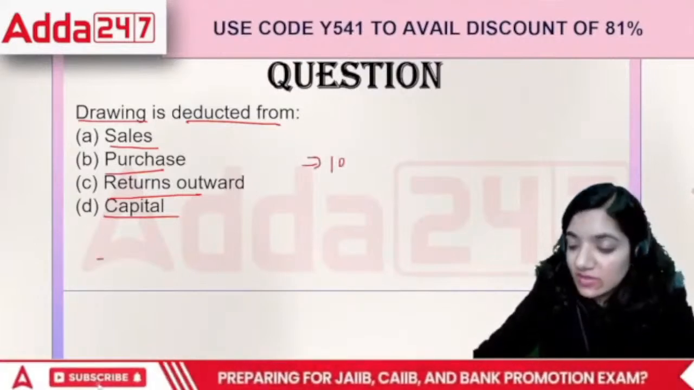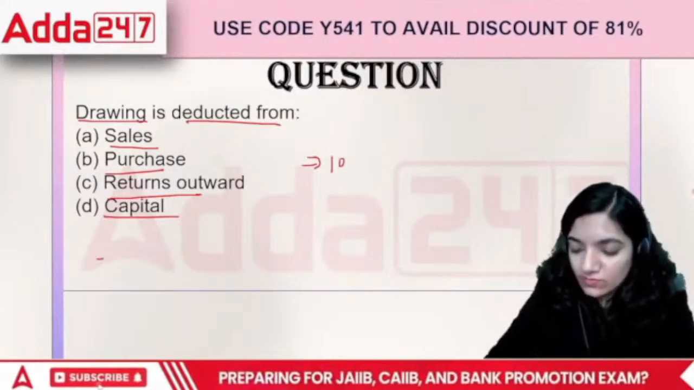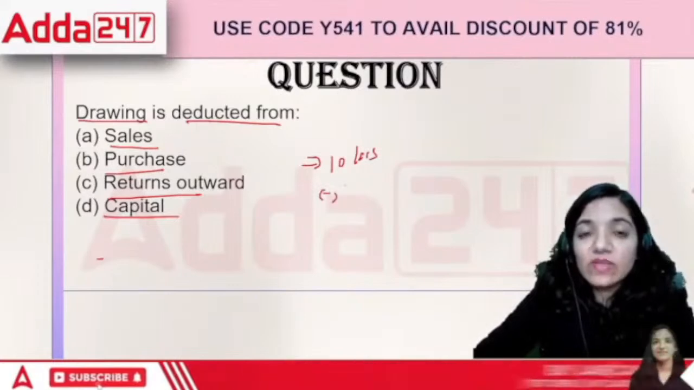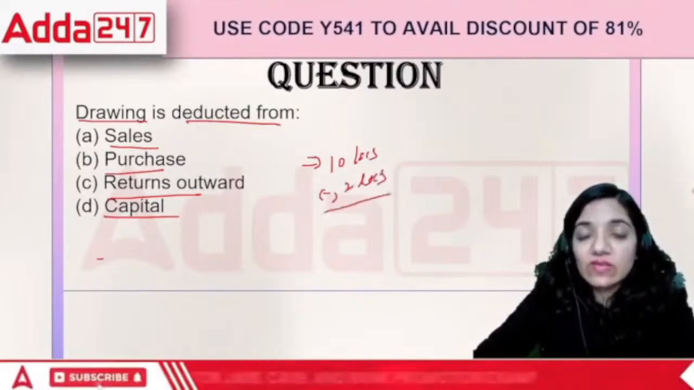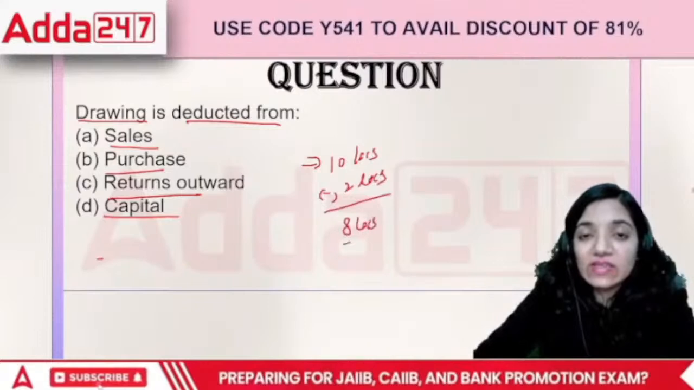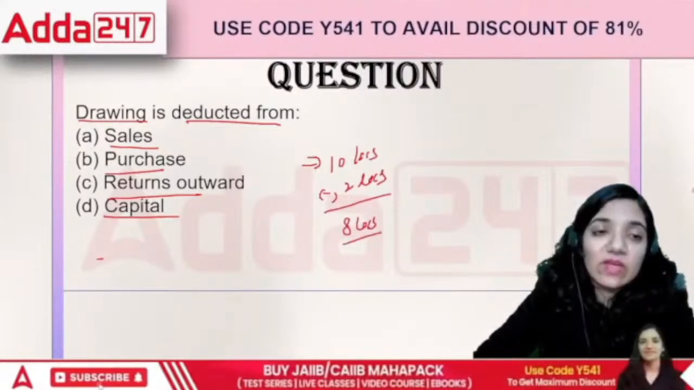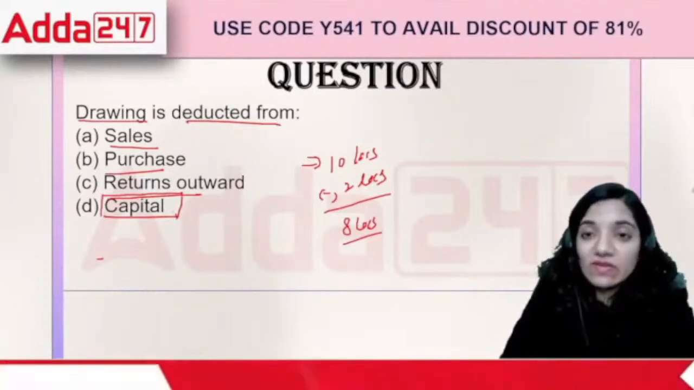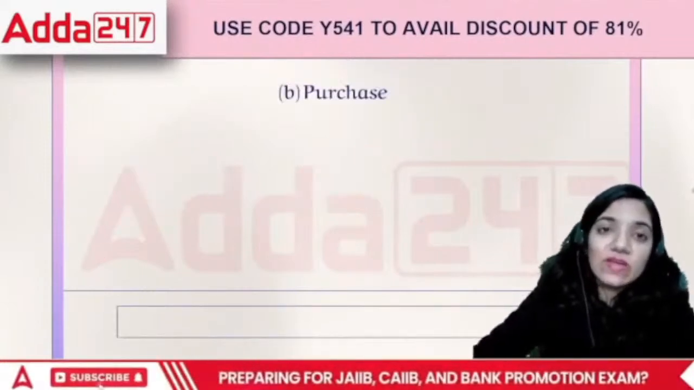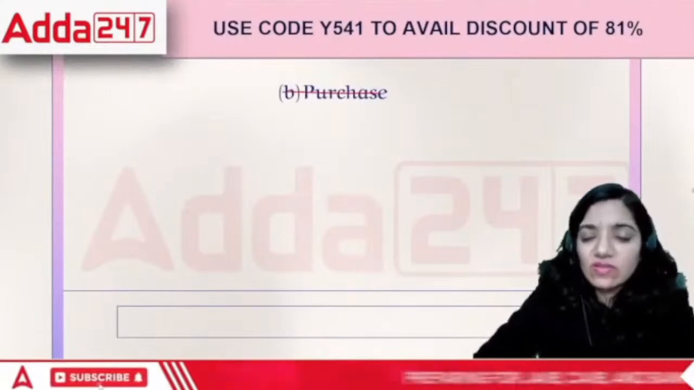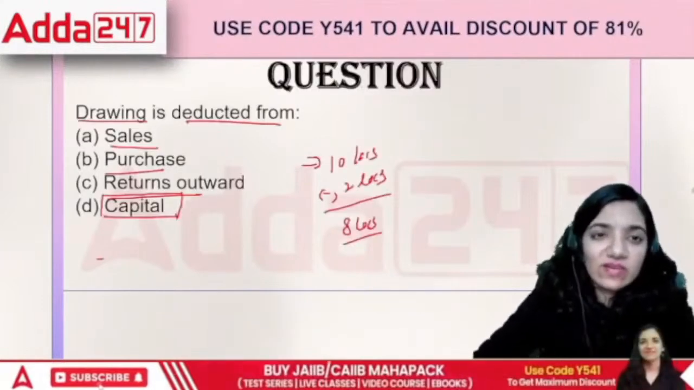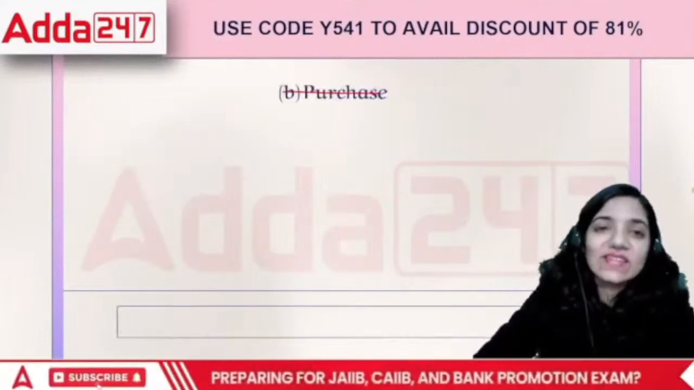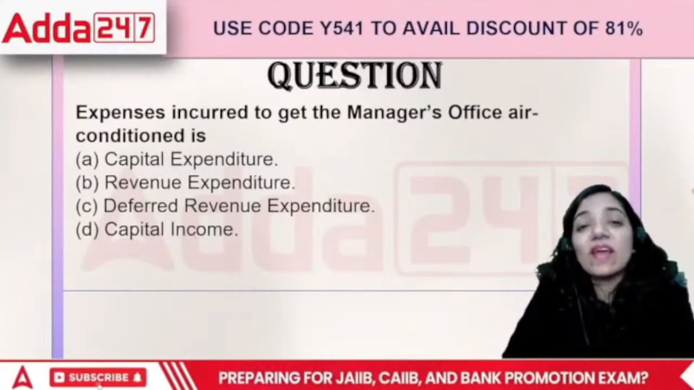I introduced 10 lakhs in the business and then I withdrew rupees 2 lakhs out of it, right? So that gives 8 lakhs. That simply means if I withdrew some money, then it is reducing my capital, isn't it? The money which I have invested in the business. So in this case, the answer is drawings is deducted from capital. Just a mistake there. Now comes the next